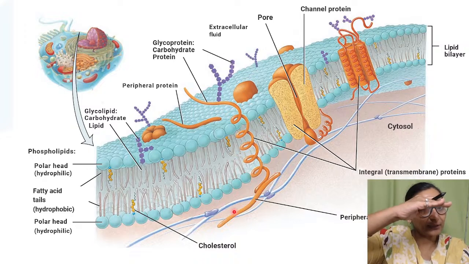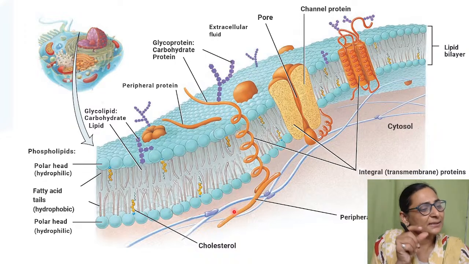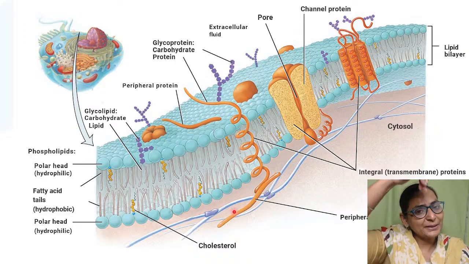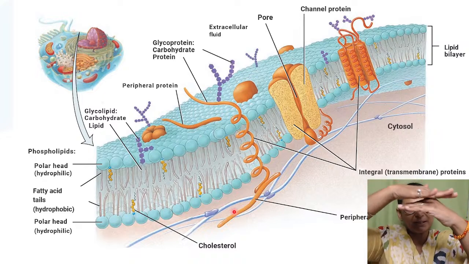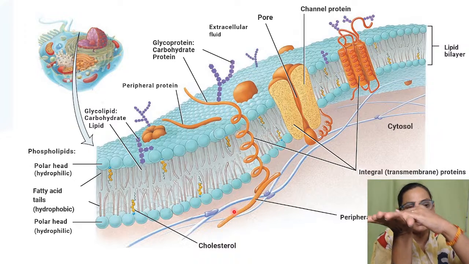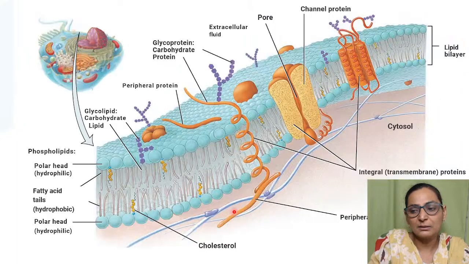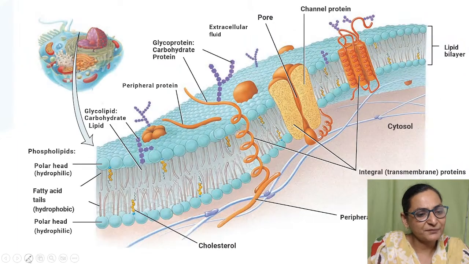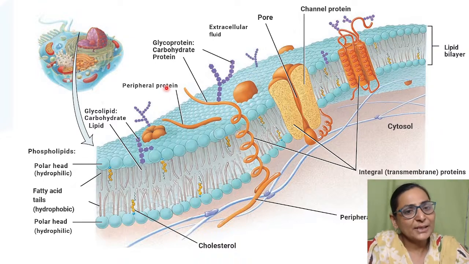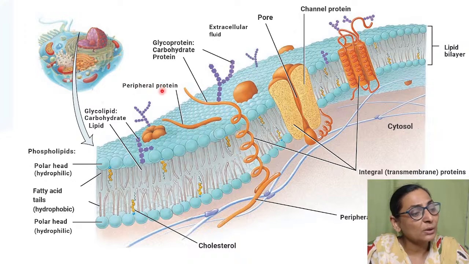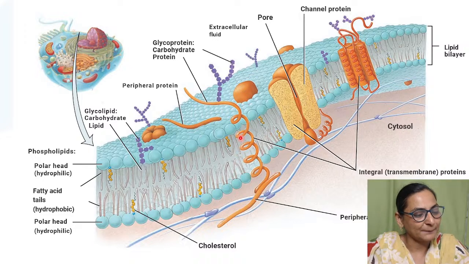मतलब या तो वो ऊपर की तरफ होगा facing outward, या फिर वो अंदर की तरफ होगा facing the cytosol. It will not penetrate through the thickness of the membrane. ऐसे penetrate नहीं होगा. Either it will be present over here externally or inside internally. It will not penetrate the cell membrane, and therefore it is called a peripheral protein, because this peripheral protein is not able to penetrate the entire thickness of the membrane. So there are many proteins which are going to be present only on the peripheral side, and there are going to be proteins which are going to pass through and through the membrane, right?